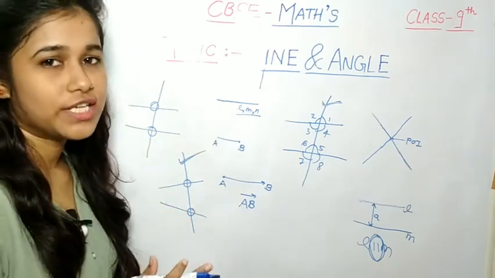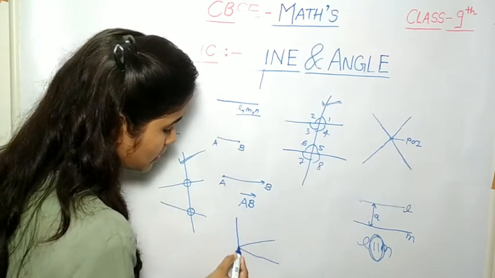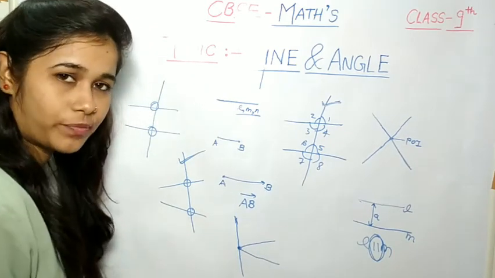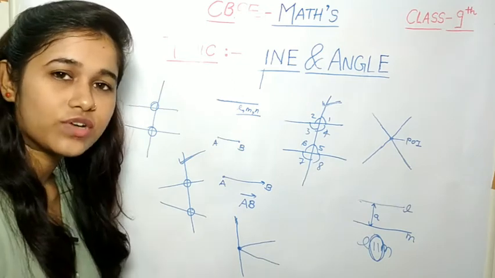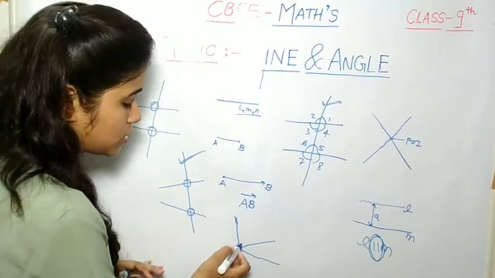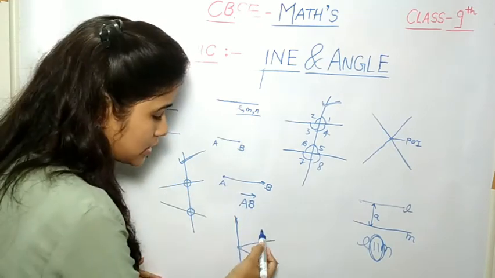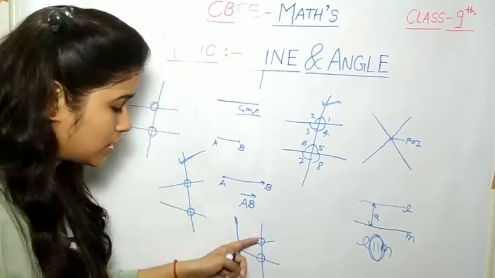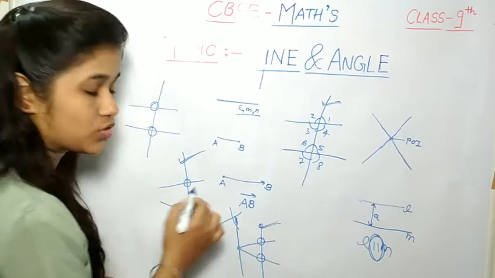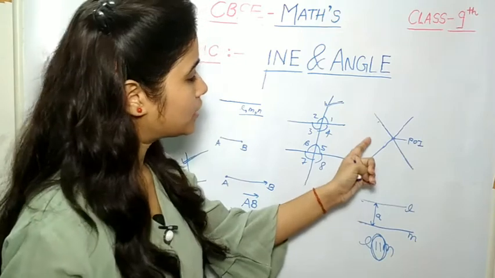Now the question is: if these two lines are intersected by another line at a common point, is this line a transversal line or not? Tell me. You reply no, this is not a transversal line, because it has no unique points. It has a common point, not unique points. If the line intersects them at unique points, then it is said to be a transversal line. Got my point?